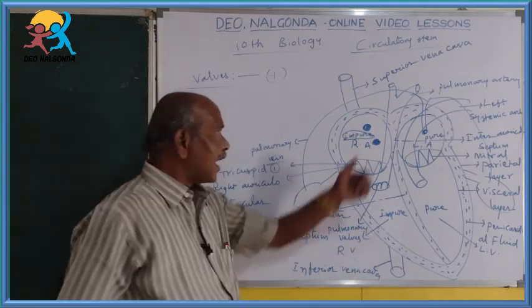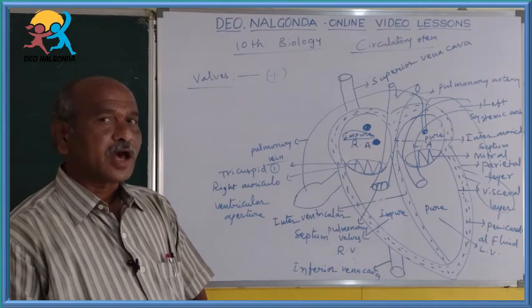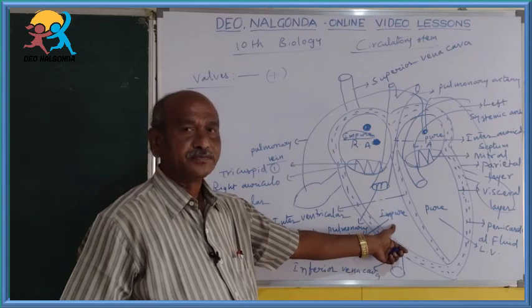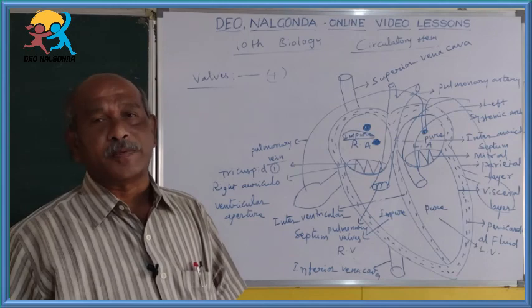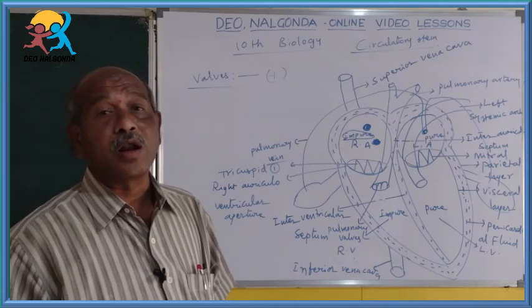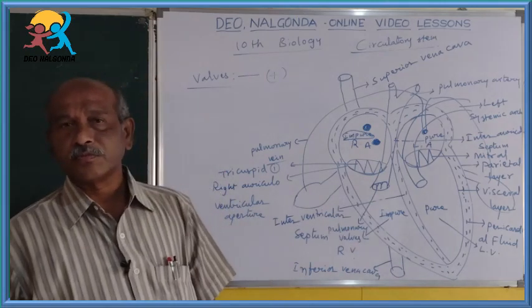At the base of the pulmonary artery, where it arises from the right ventricle, there are three semilunar valves present, half circle, not a complete circle. These semilunar valves are called pulmonary valves.